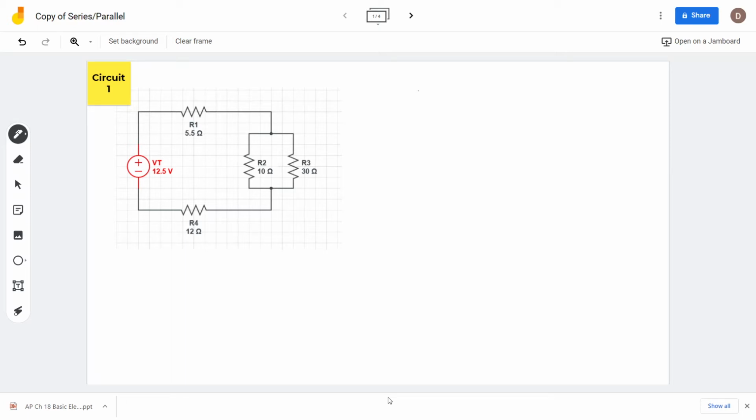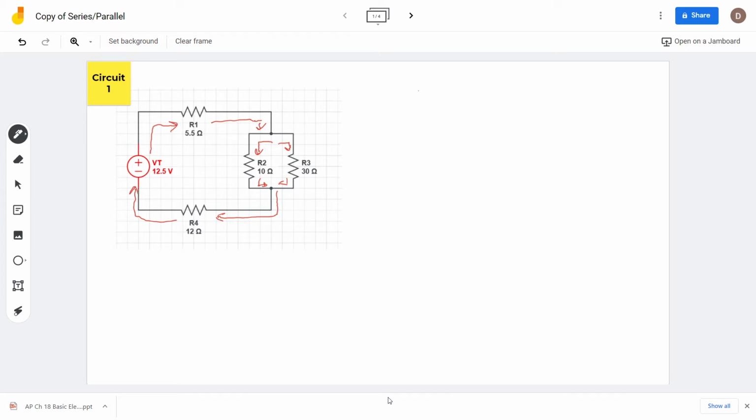We're going to be working on circuit 1 here as our example for the video to start with. So this is a series parallel circuit, or a combination circuit. If we're looking at this, we've got our current flowing this way and this way in one path. And then when it gets in here, it branches into two paths because it's a parallel circuit. And then it's going to branch back into that original flow and go back to our battery.